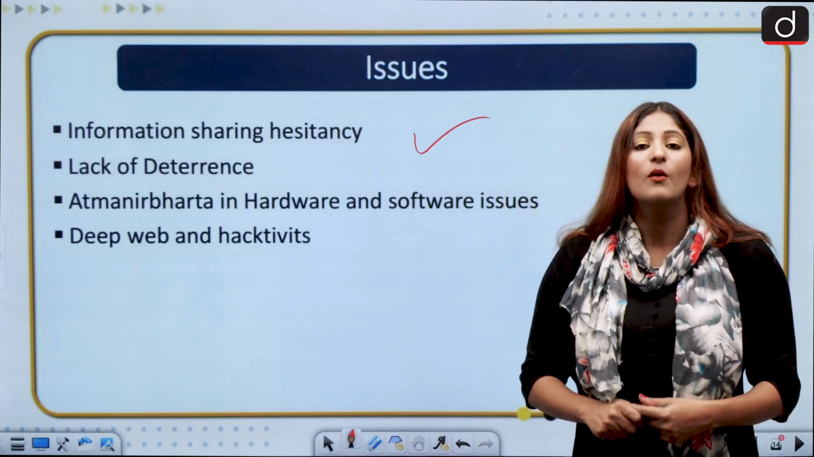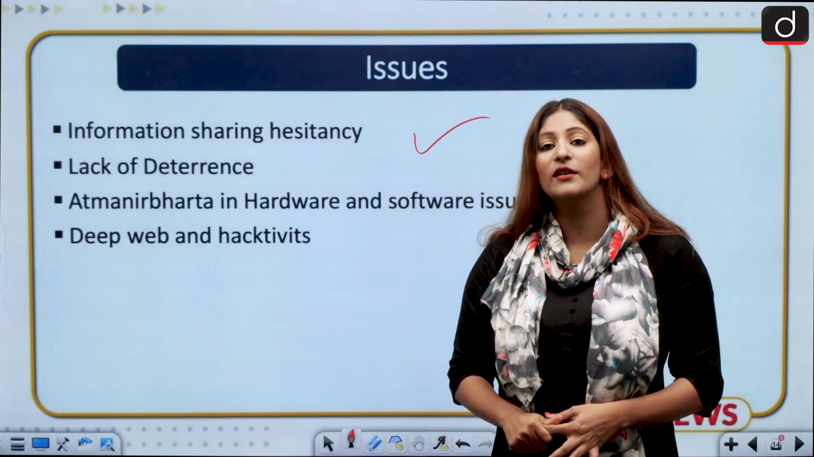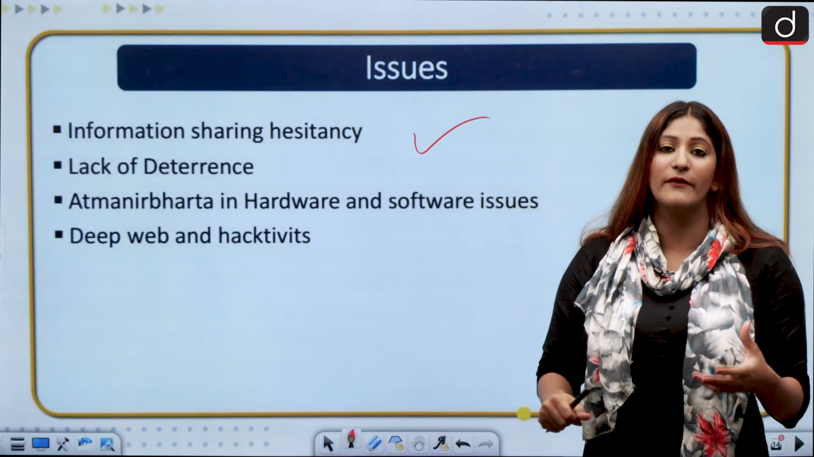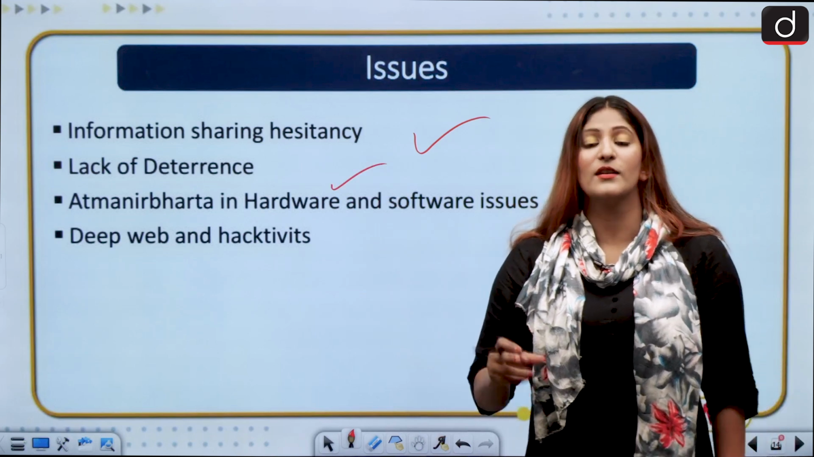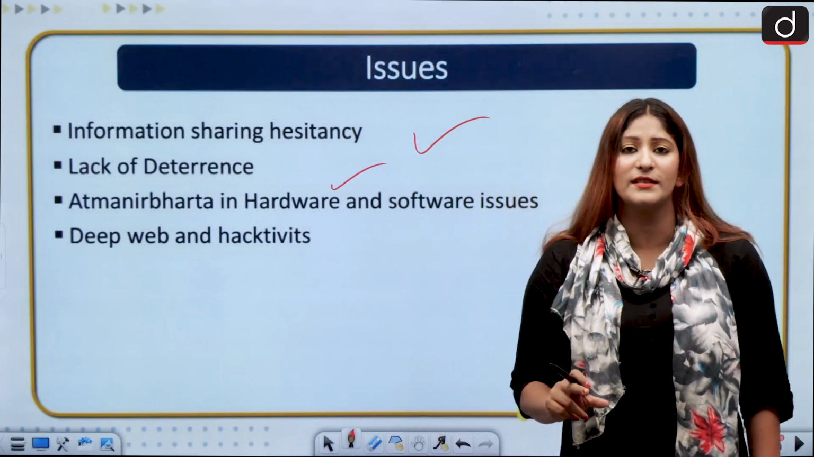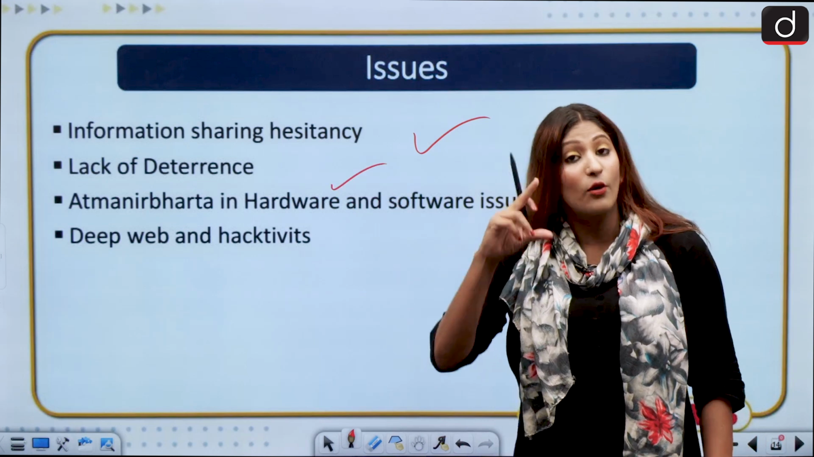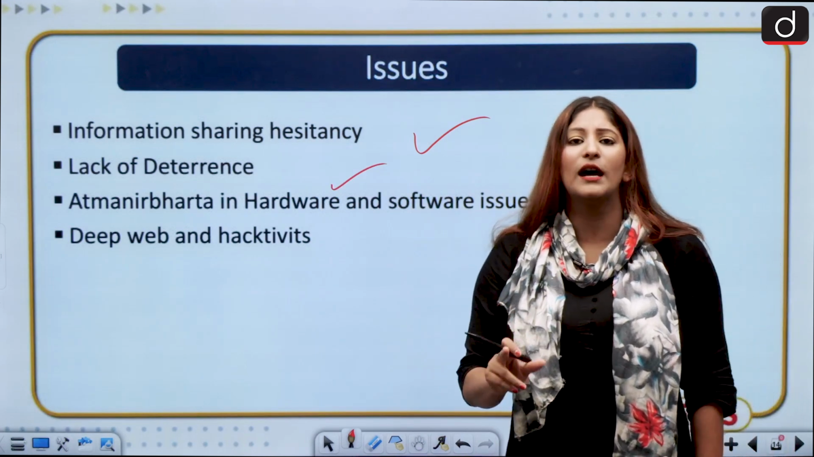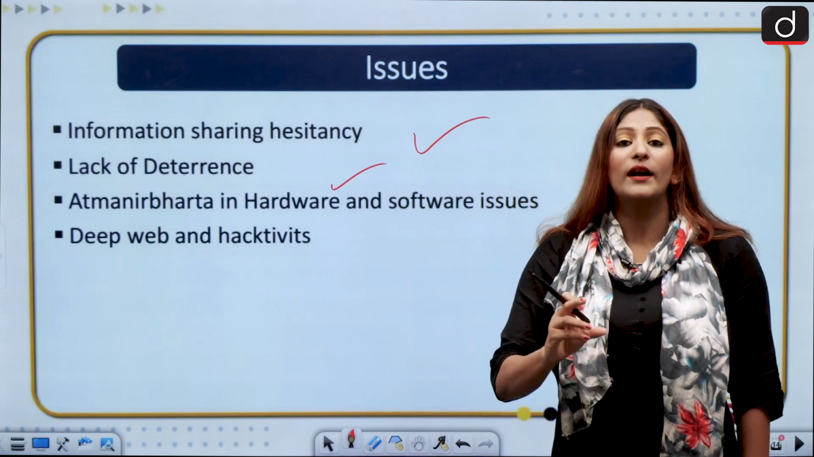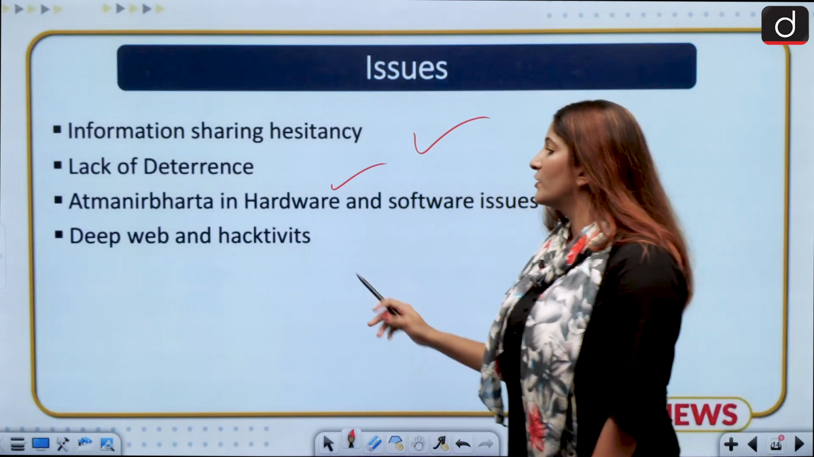So we do not know what kind of information is very critical in nature to have it safeguarded, right? First that. There is a lack of deterrence on India's part. We do not have a good cyber defense system as well as a good cyber offense system. If some country attacks our digital assets, we do not have the proper avenues to attack their digital assets. That is the second issue.